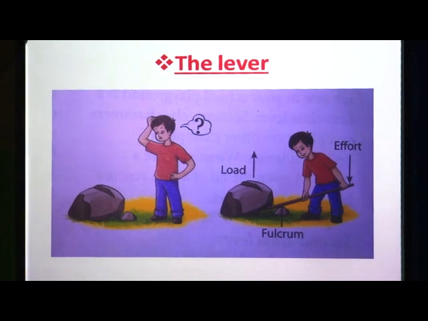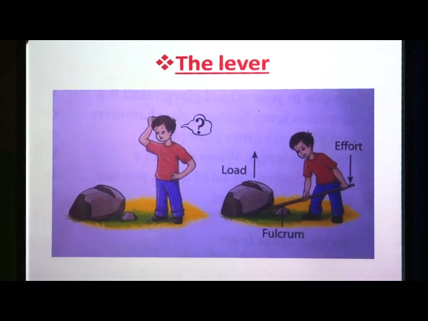So, for example, look at the illustration or the following point. Suppose you are going to move the boulder. From this picture you can see this boulder is the load. This stone is the load that has to be moved. We have to move this stone. Then what do we have to do? First of all, we have to put one end of the rod under the boulder, like here. This is the rod.